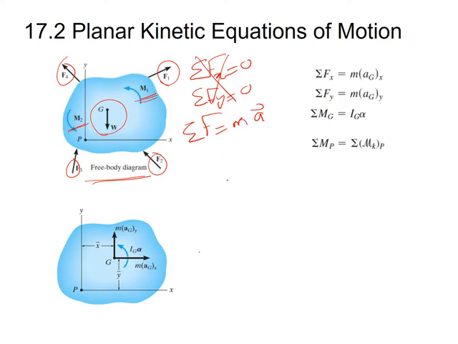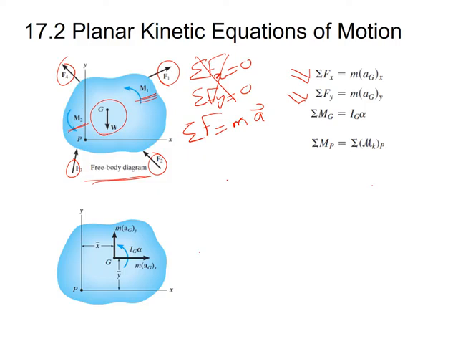acceleration vector. In terms of the magnitudes in x and y direction, we can write this relationship as sum of the forces in x equal to m a_Gx, where a_G is the acceleration of point G in the x direction. Similarly, sum of the forces in y equal to m a_Gy. These are the two equations that are similar to those we use in the particle kinetic equations.